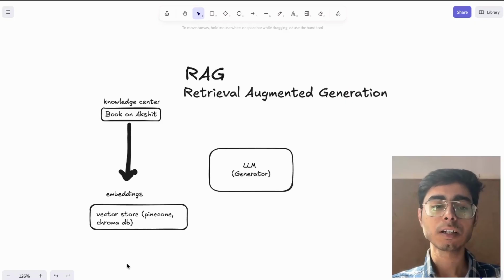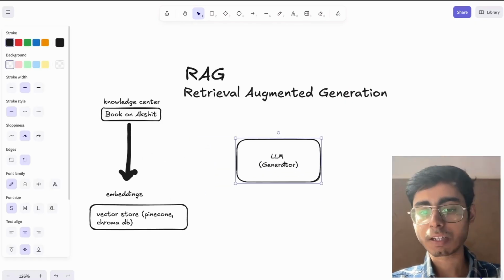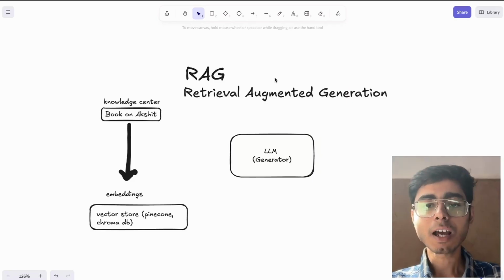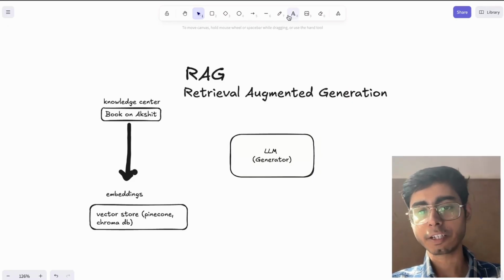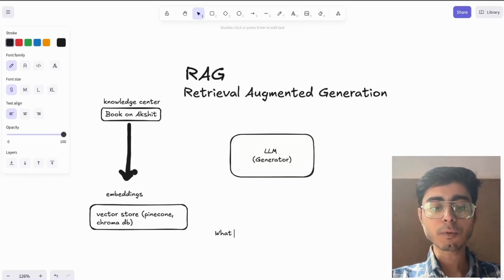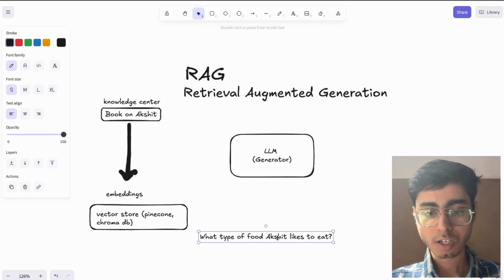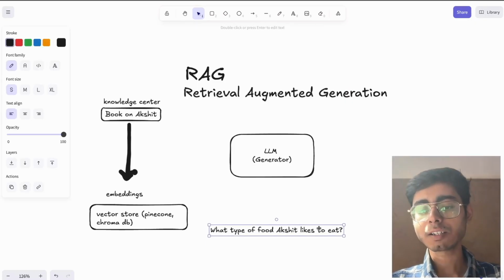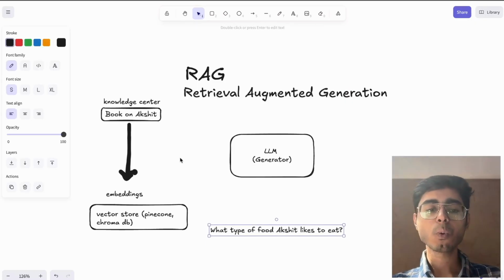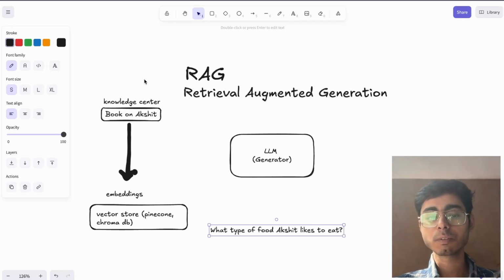Now I have these embeddings and I have this LLM. So what will happen now? I'll put in one input query. Let's say I ask a question: what type of food does Akshat like to eat? If I just want the answer to this question, I don't have to feed all of my information about Akshat to my LLM. I don't have to feed the complete book to my LLM.